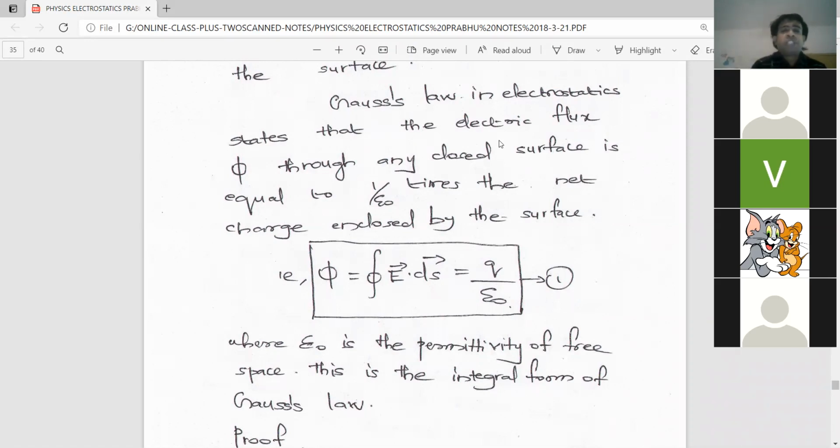Gauss's law in electrostatics states that the electric flux phi through any closed surface is equal to 1 by epsilon 0 times the net charge enclosed by the surface.